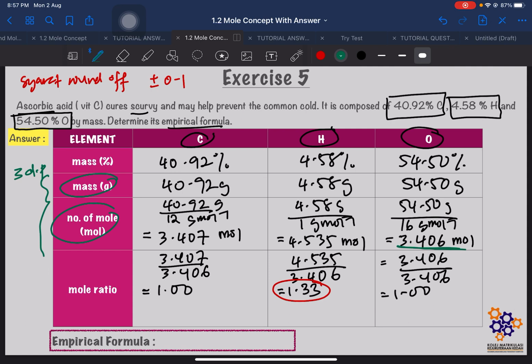We try and test. This is a trial and error process. So, if we multiply 1.33 by 2, we will get 2.66. We still cannot round off to a whole number. So, we try multiplying by 3. So, 1.33 times 3, we will get 3.99. So, 3.99 we can round off, right? Because we can round off plus or minus 0.1. So, we can round off to get 4.